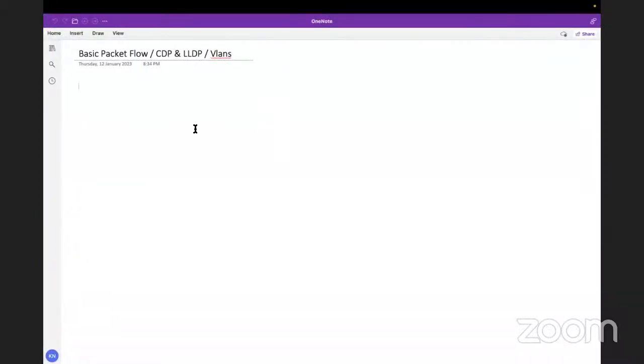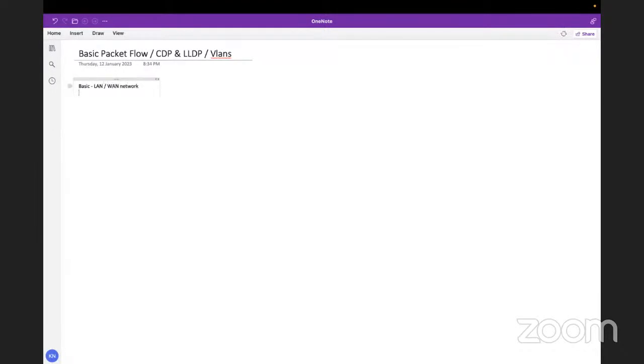Okay guys, if you don't have any questions, I think we can start, right? Let me share my screen. Can you see my screen now? Okay. So guys, we will discuss first of all the basic packet flow. In the basic packet flow, we will discuss when a user is there, what happens in the LAN network and what happens in the WAN network.